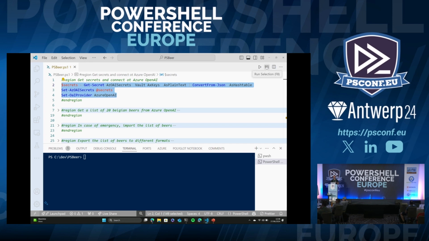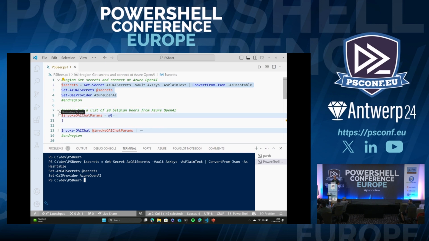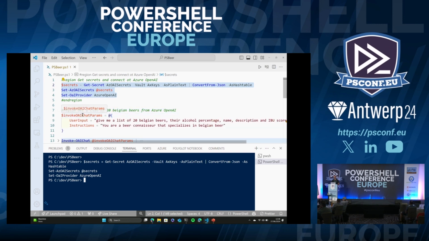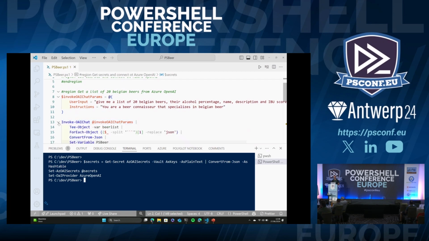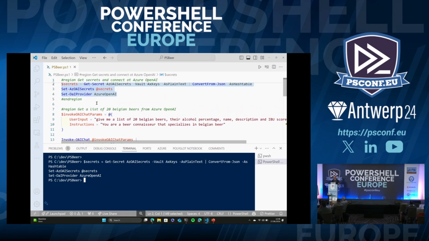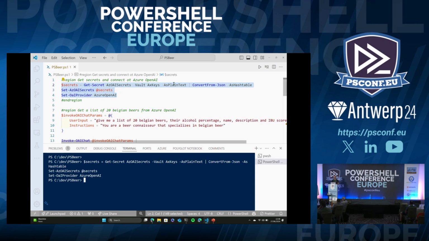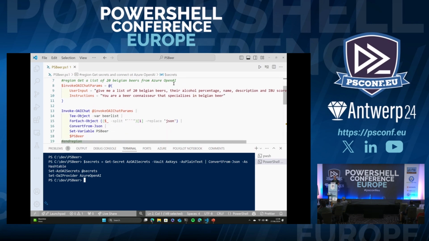He made this module that makes us able to talk to OpenAI very easily, and it just needs authentication to a backend. In this case, it's an Azure OpenAI thing, and there is an LLM on the end of that. So that's just been authenticated now with these few lines. You probably all know the splatting bits, so I won't dig into that.